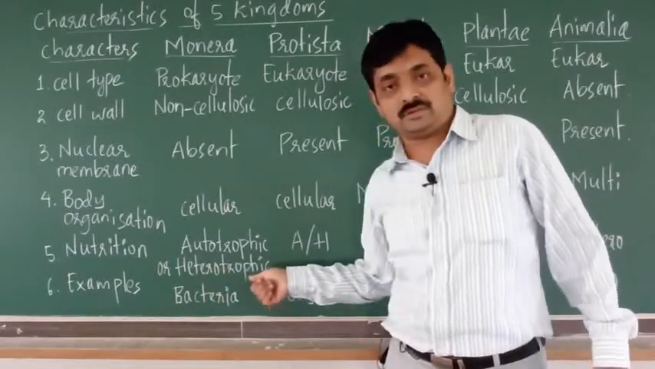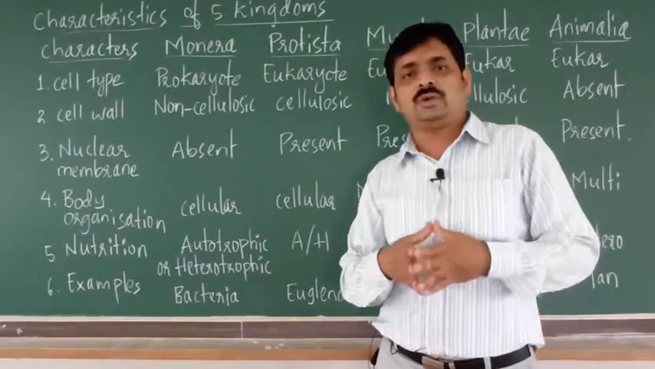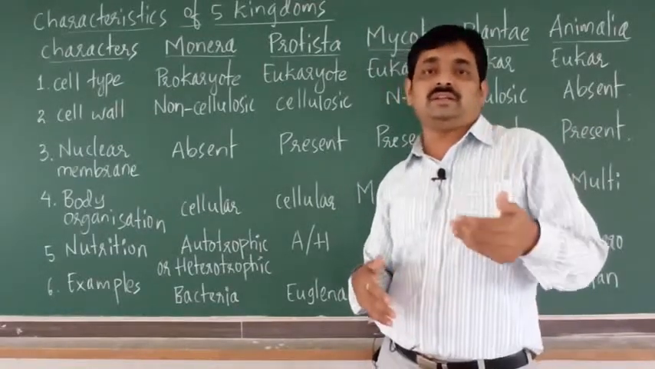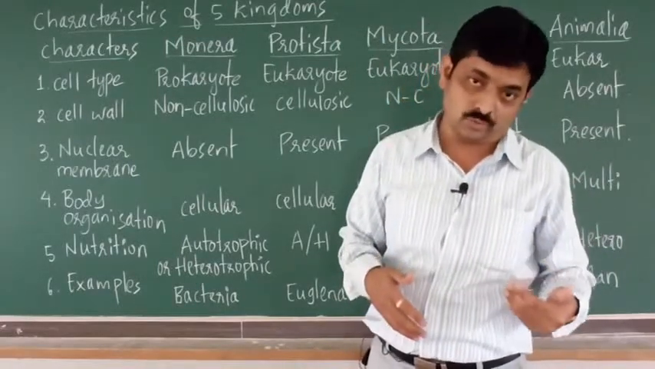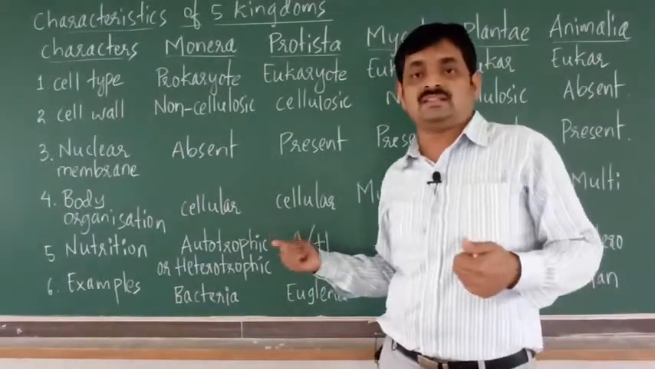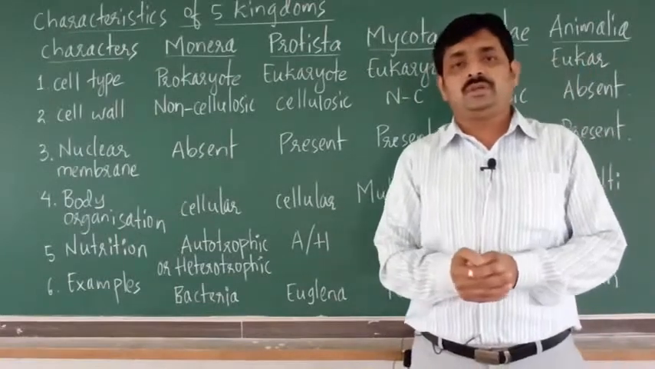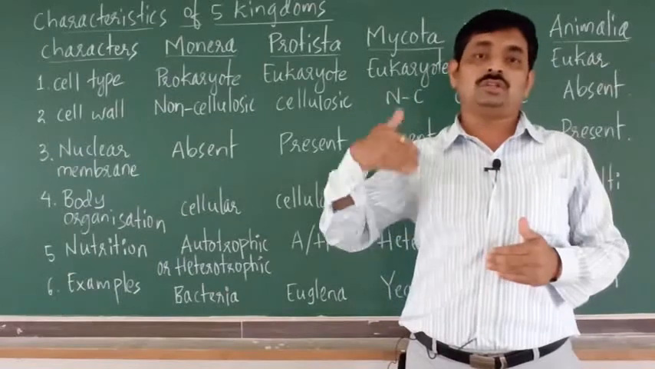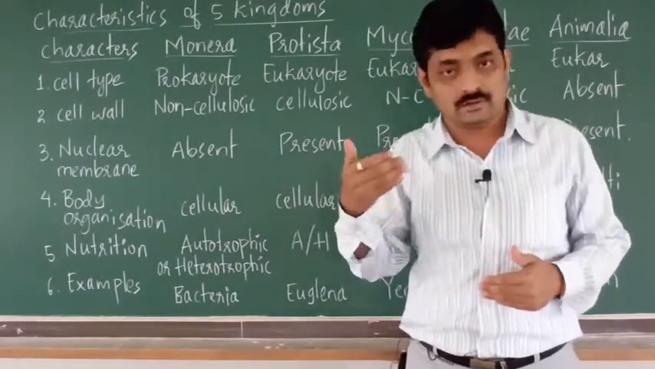Heterotrophic nutrition is further classified into different types. One is saprophytic nutrition, then holozoic nutrition, and another one is parasitic nutrition or parasitic mode of nutrition. The first one is saprophytic. What do you mean by saprophytic nutrition? Here a particular organism depends on dead organisms or dead organic matter.